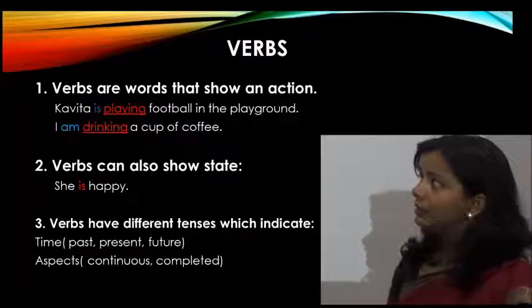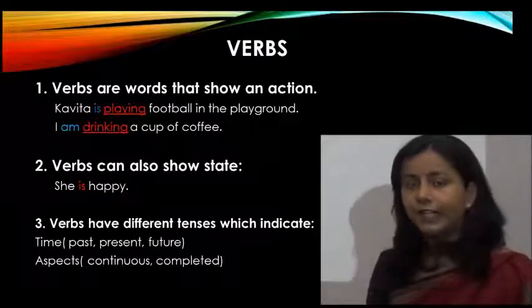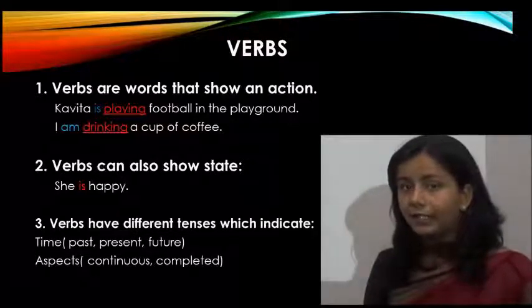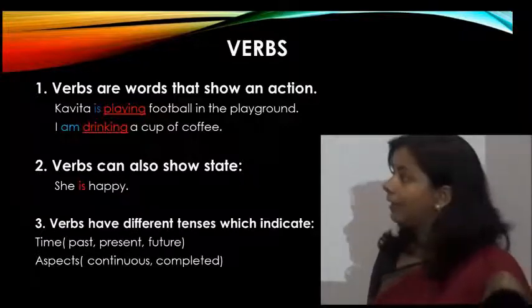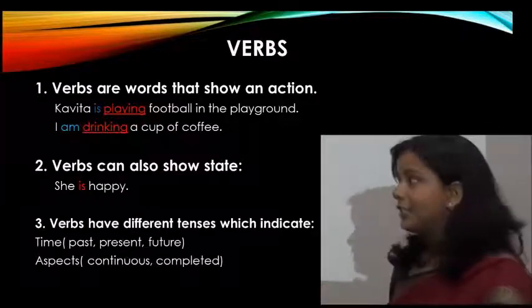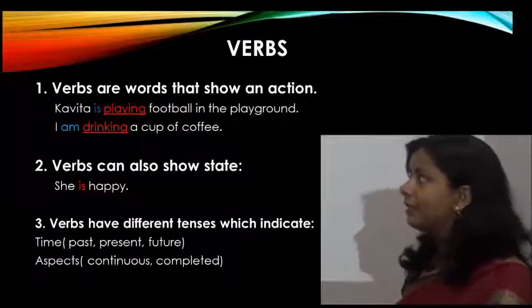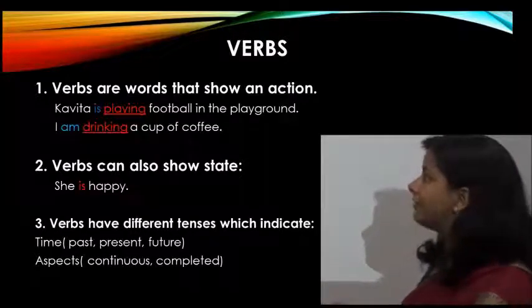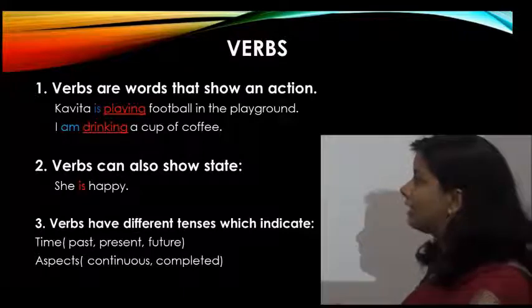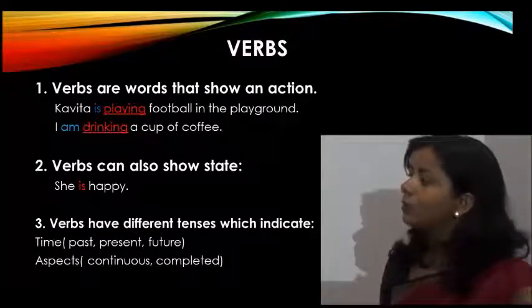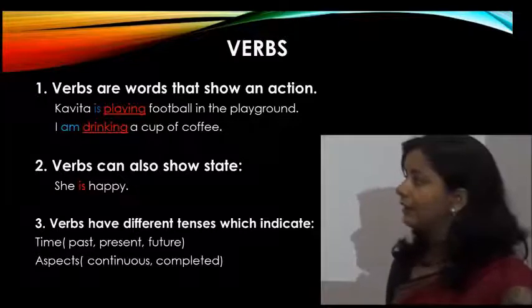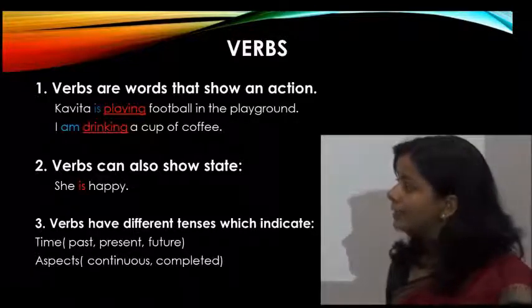So verbs are words that show not only action but also state. One more thing related to verbs. Verbs have different tenses. There are two aspects of verbs, time and aspect.